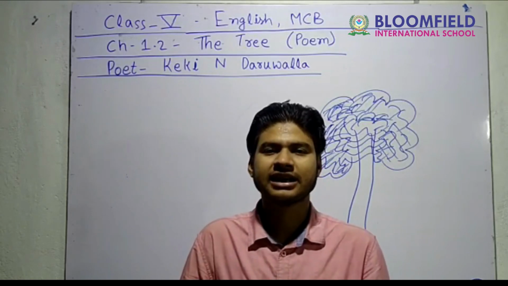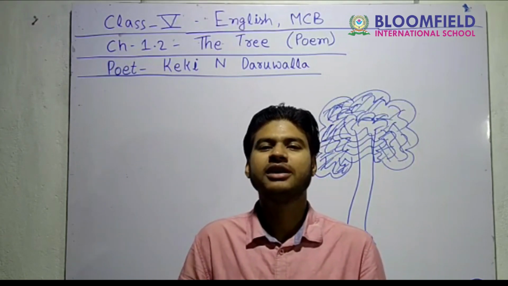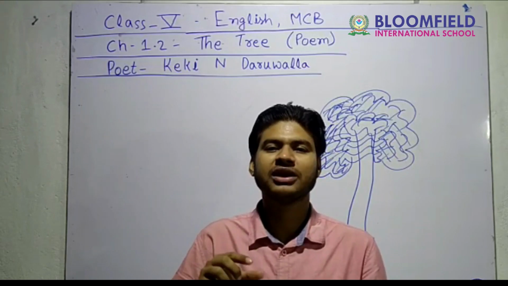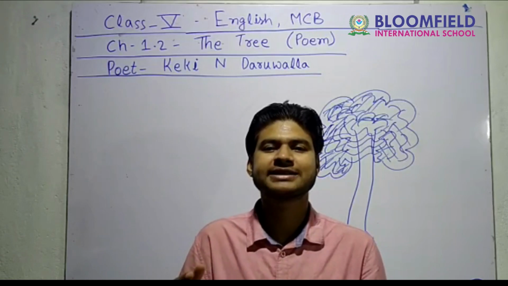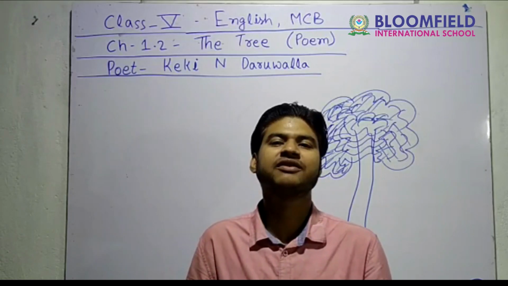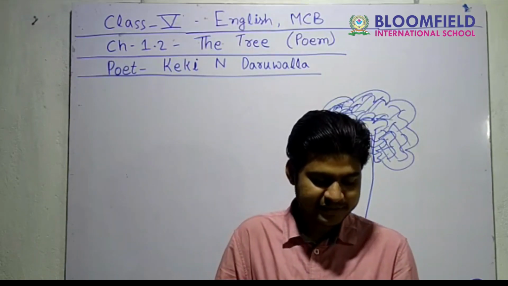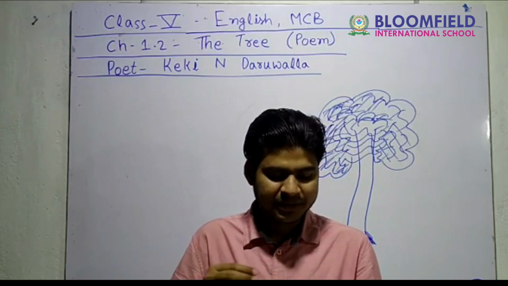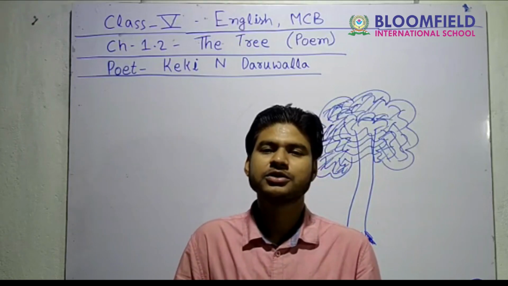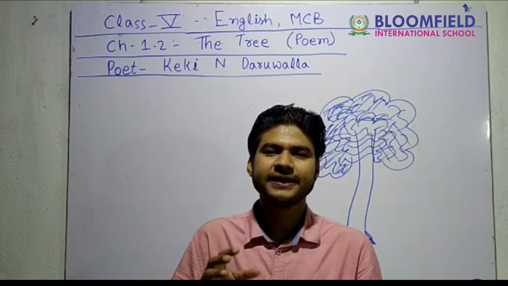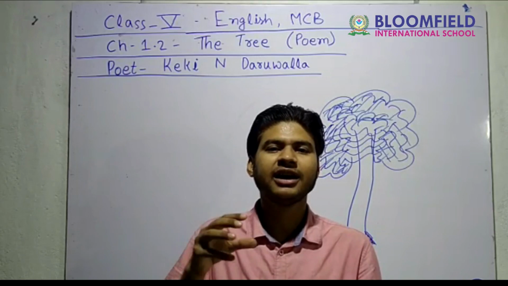If you don't know what a stanza is, I tell you, the group of lines in a poem is called a stanza. Same like a group of lines in a story is called a paragraph, just like in a poem it is called stanza. So first of all we will read the first stanza and then we will understand the meaning. So as it reads, next to the track beside our house, Dad planted a gulmohar. So there's a boy who tells you in this poem that his dad is planting a tree behind the house.